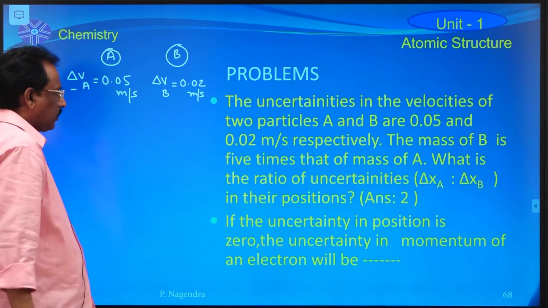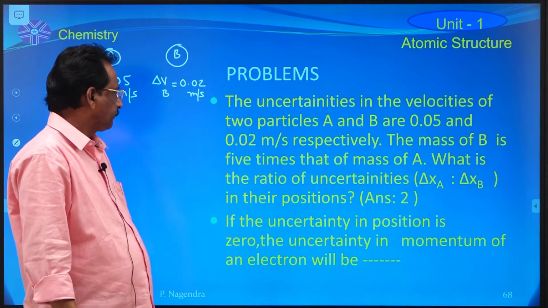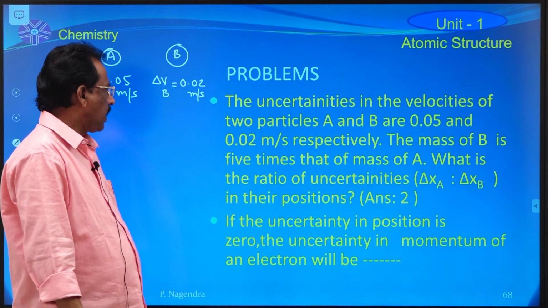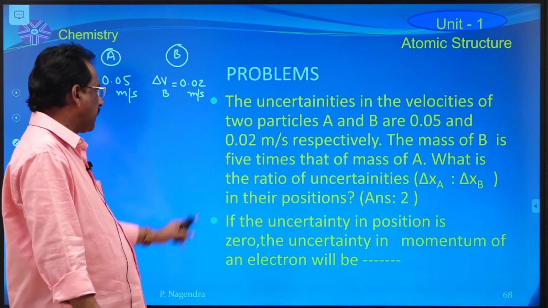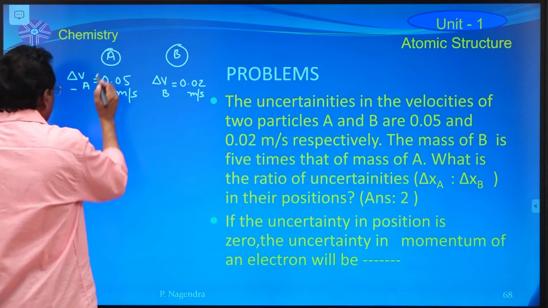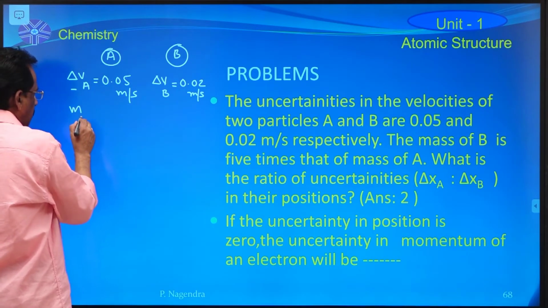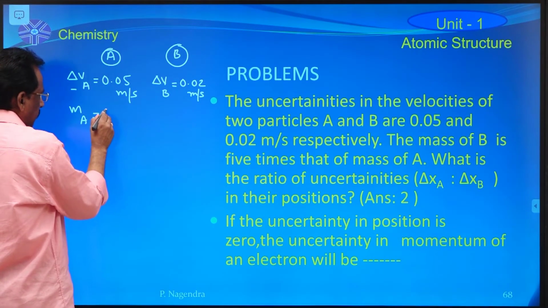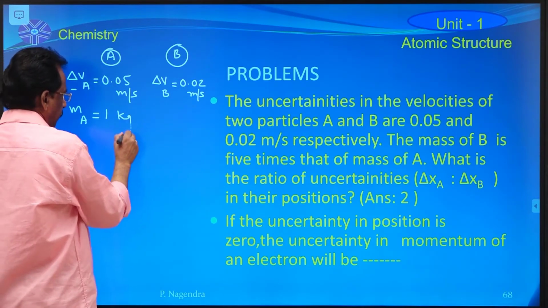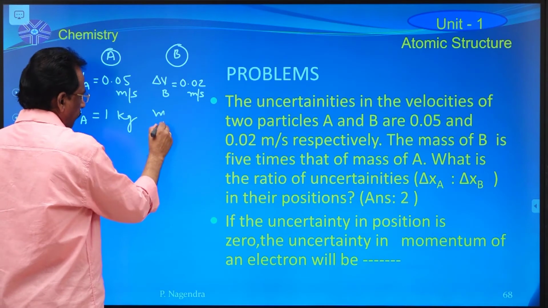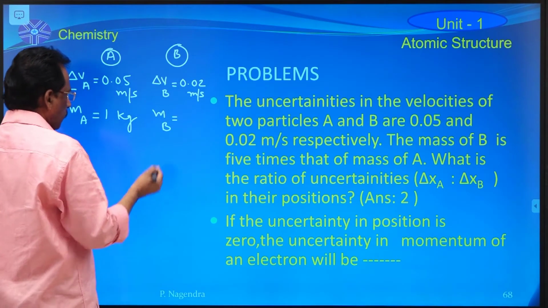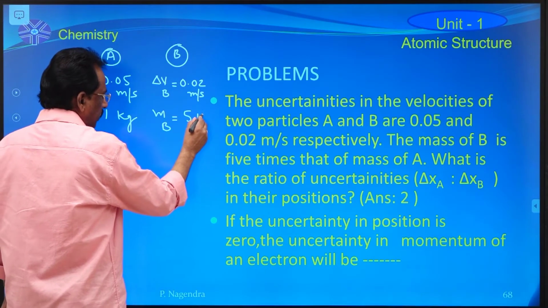Both values are in the same unit, the MKS system. In this problem, the mass of B is 5 times the mass of A. That means if the mass of A is 1 kilogram, the mass of B is 5 kilograms.